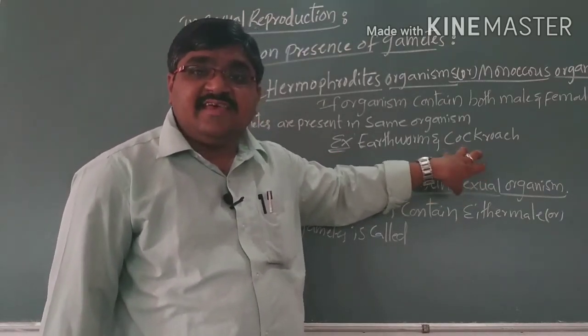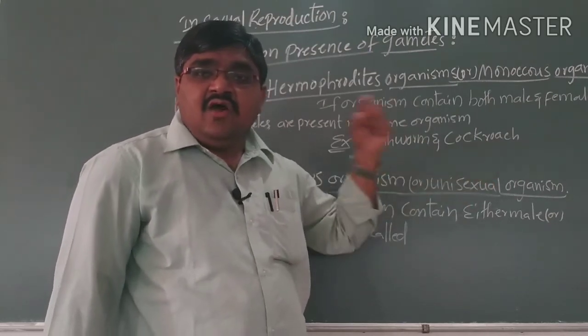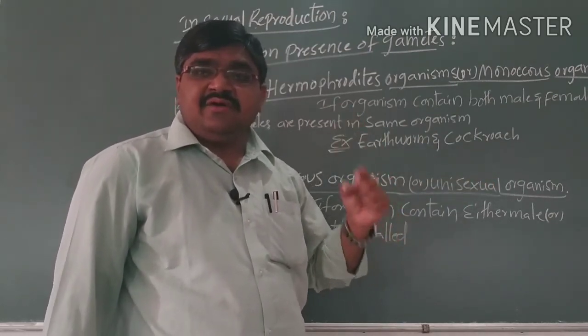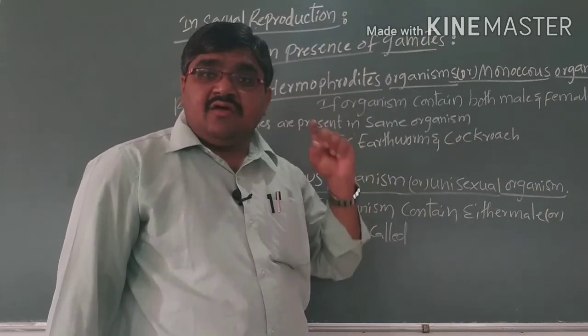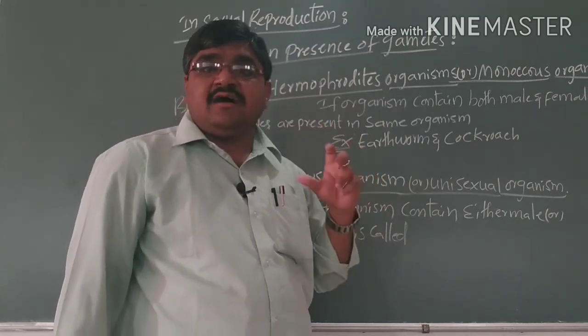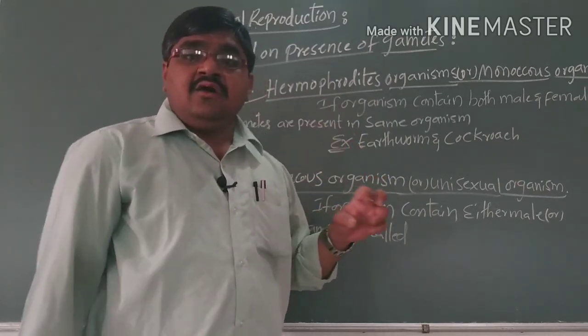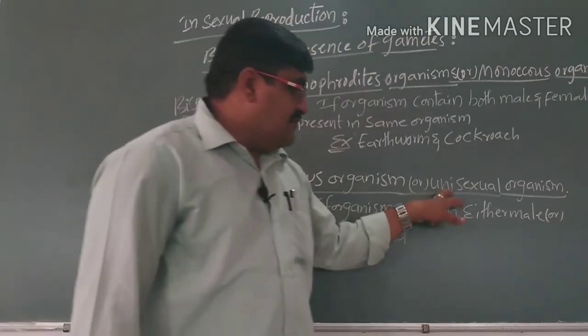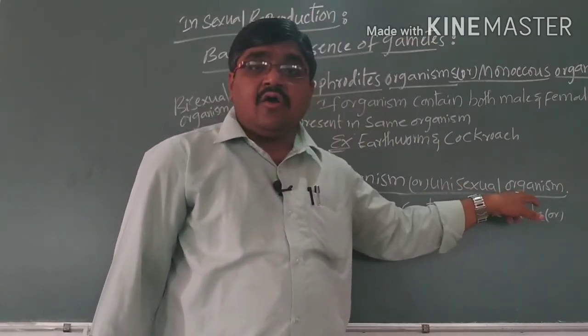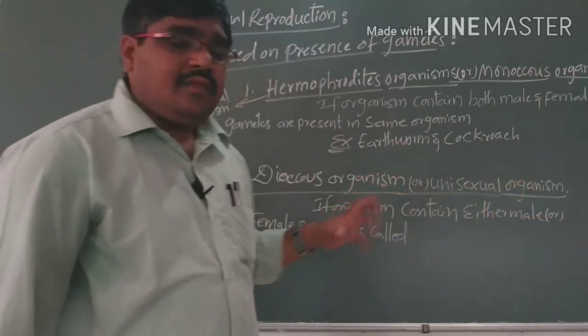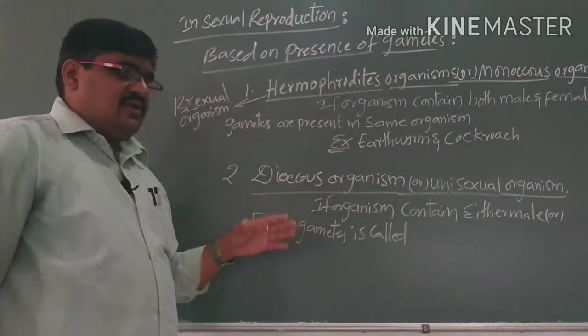Uni means single sex: only one sex's gametes are present in the organism, so we call them unisexual organisms.